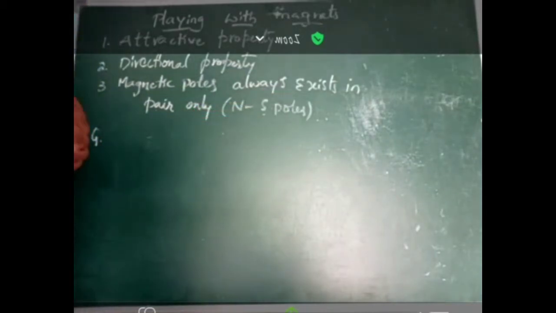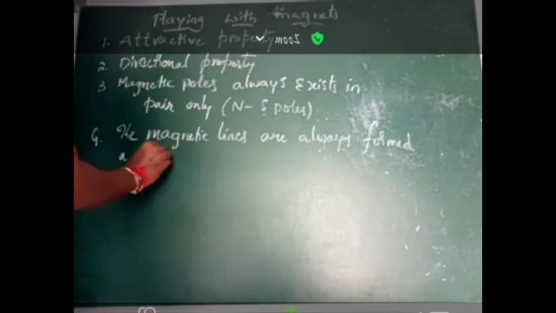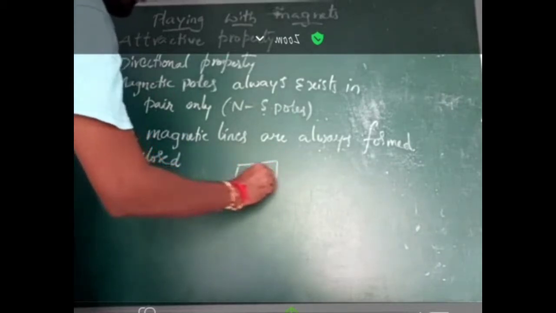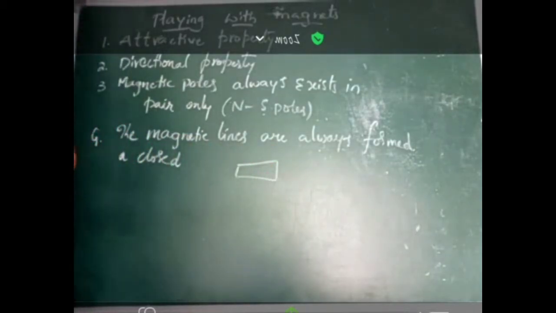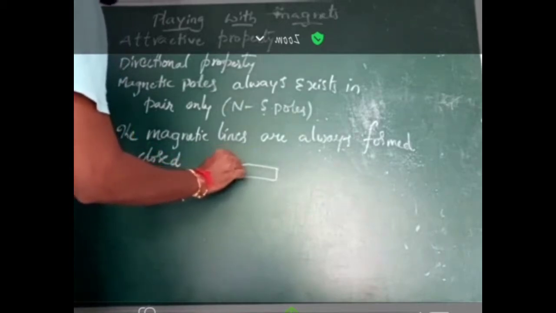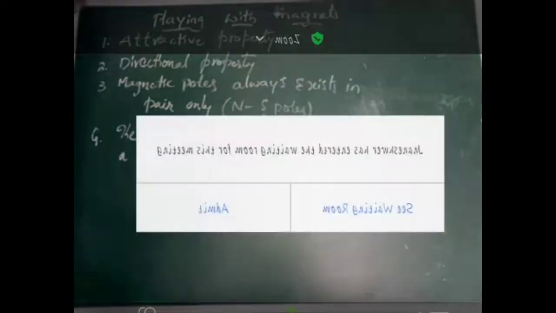Okay. Next, the magnetic lines are always formed in a closed loop. This is the magnet, north and south. Okay. So some amount of magnetic lines we call a magnetic field, magnetic lines of force.